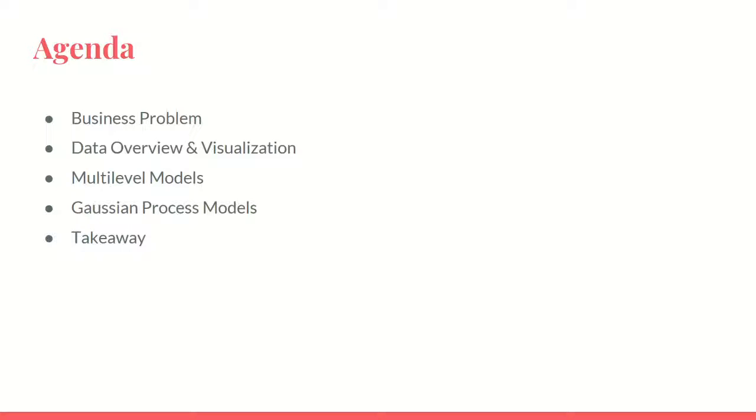Here is our agenda. We start from the business problem, then go through the data and do some basic visualization. In the model part, we adopt two kinds of models to solve problems. The first one is a multi-level model. Second, we use a Gaussian process model. And eventually, we make conclusions according to our models and analytical results.